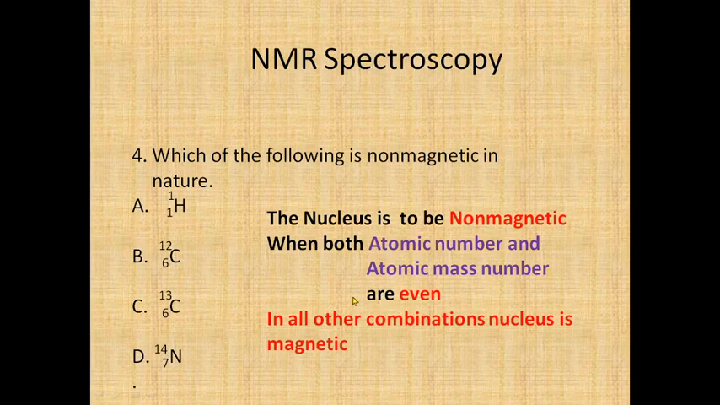So a nucleus is non-magnetic when the atomic number and atomic mass number are both even. If you see option B, carbon 6 and 12, both are even, and hence B will be the option. In the other options A, C, D, one of them is odd, so definitely option B will be the correct answer.